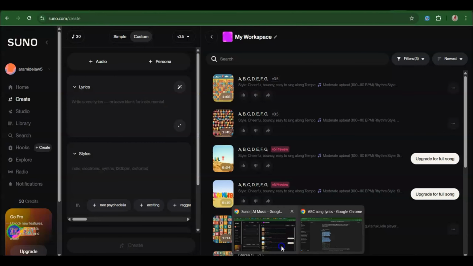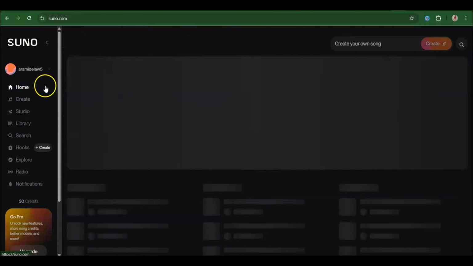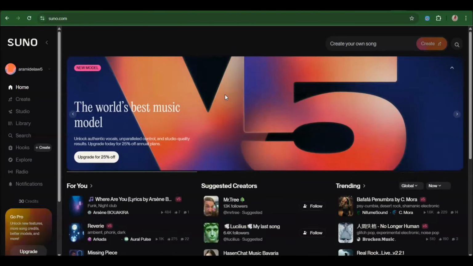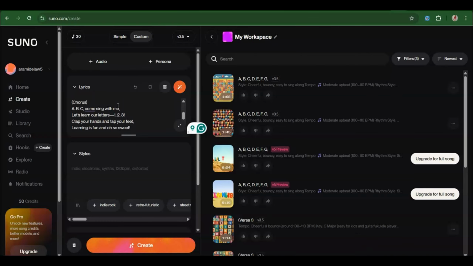The platform is called Suno AI and it has a free version that gives you 50 credits to use, which is so amazing. Unlike other platforms that you have to pay for, this pretty much gives you free daily credits to use. So once you log on, you're going to be on the home page, something like this. So you're going to come to this left hand side and click on create. Under there, you're going to see lyrics.